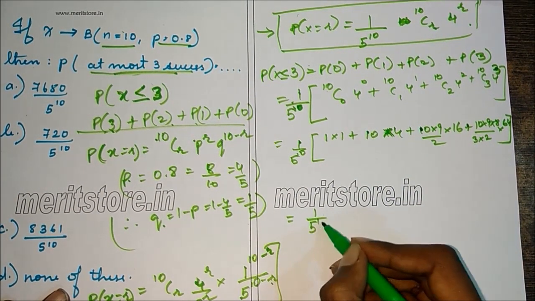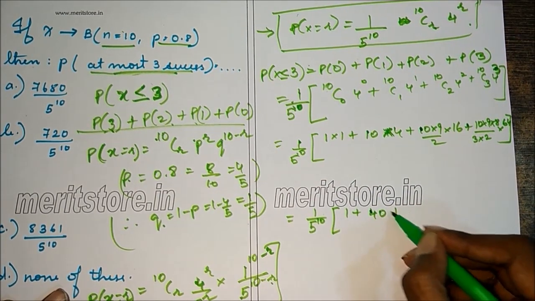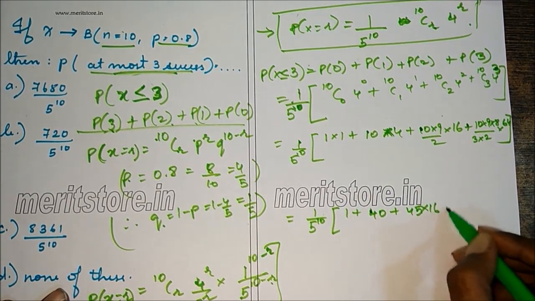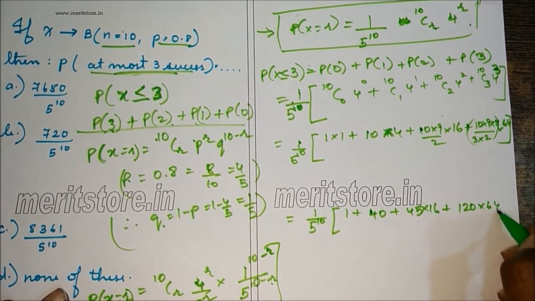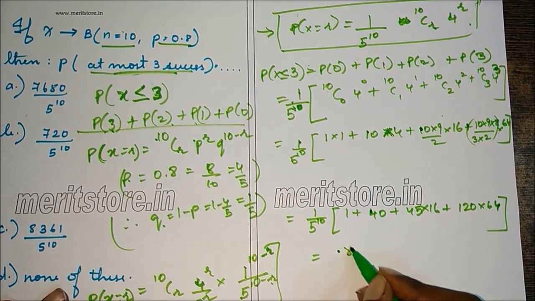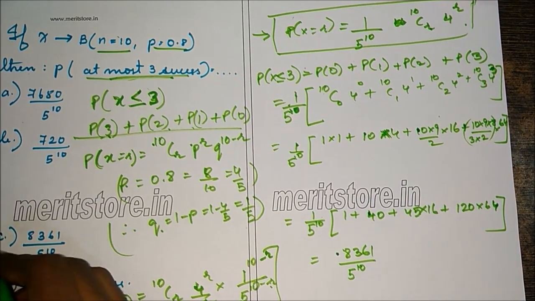That is 1 by 5 raised to 10 times: 1 plus 10 into 4 is 40, plus this term is 45 into 16, plus this is 120 into 64. So multiplying this, we get the final answer as 8361 by 5 raised to 10, which is option C.